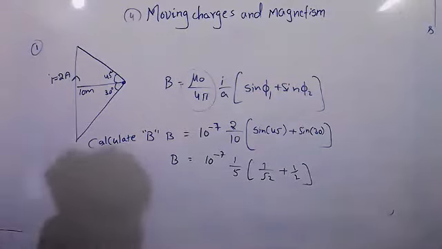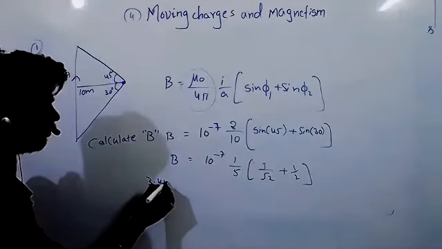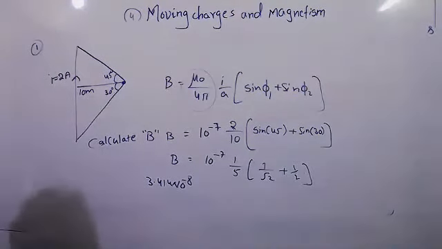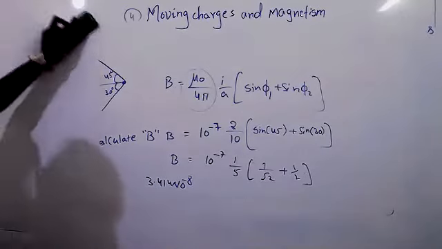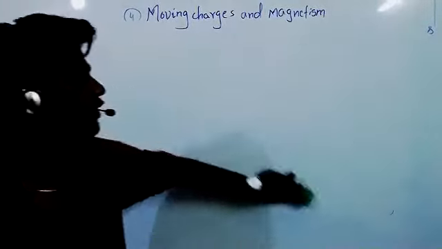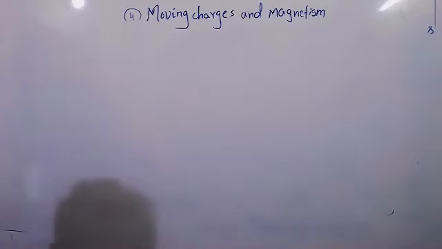Sir, I'm getting 3.414 into 10 to the power minus 8. 3.414 into 10 to the power of minus 8. Kushi, did you get the same? Yes, sir. Remaining, Harsh, did you calculate? How much you got? Sir, root 2 into 10 to the power minus 8 I got. Same thing, sir. Root 2 value is 1.41.